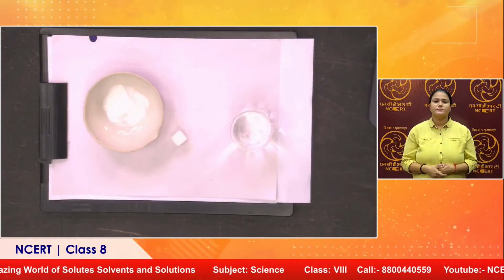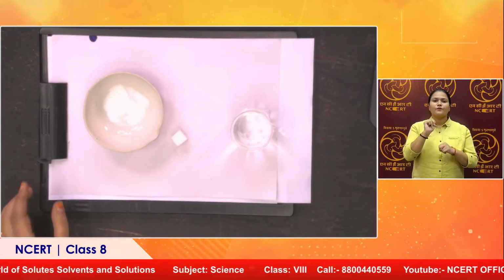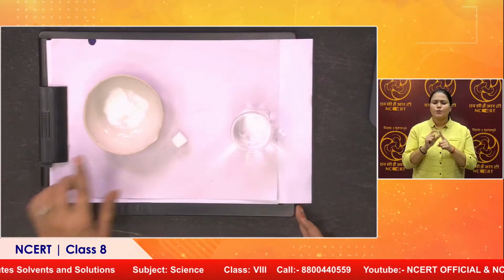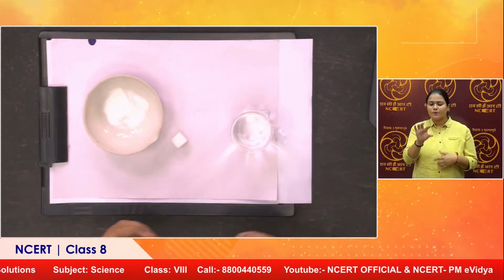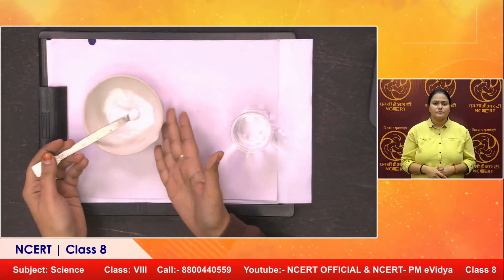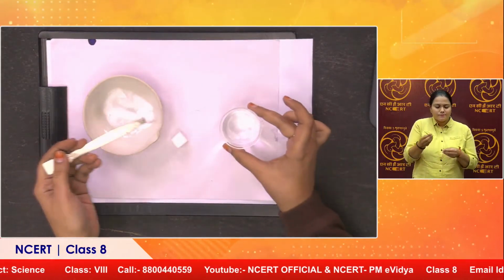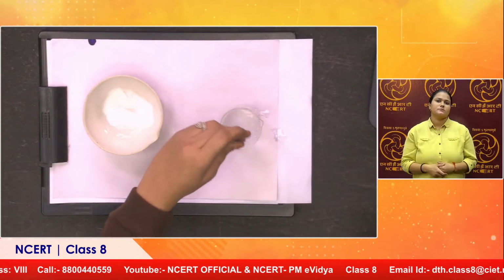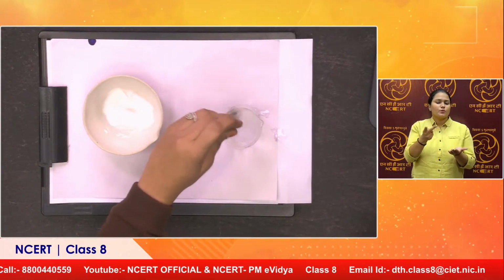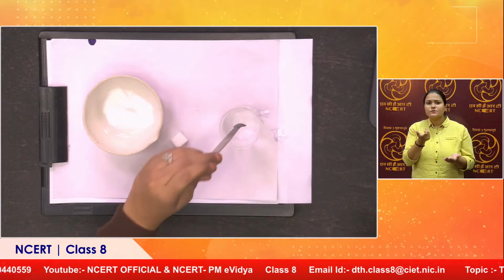Now if we want to prepare a solution, what do we simply do? We either take salt or sugar, take a little amount of solute and dissolve it in a solvent, right? And we know that both sugar and salt are soluble in water.